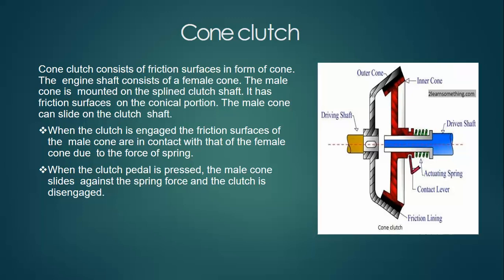The male cone can slide on the clutch shaft. When the clutch is engaged, the friction surface of the male cone is in contact with the female cone due to the force of the spring. When the clutch pedal is pressed, the male cone slides against the spring force and the clutch is disengaged.